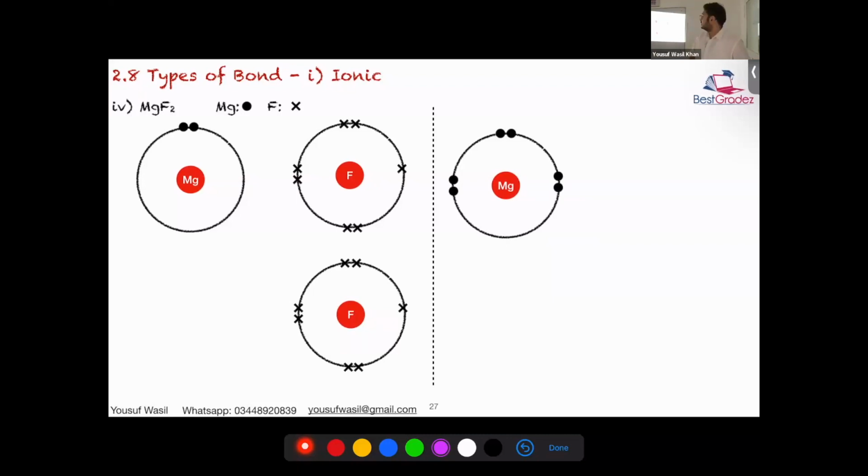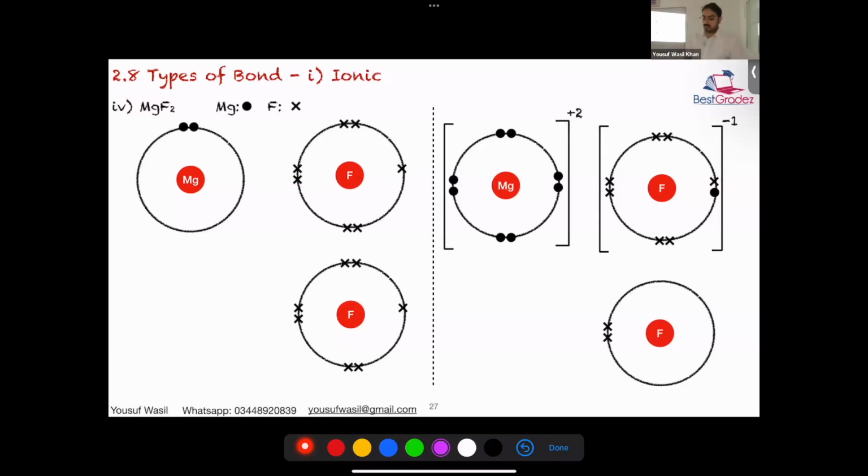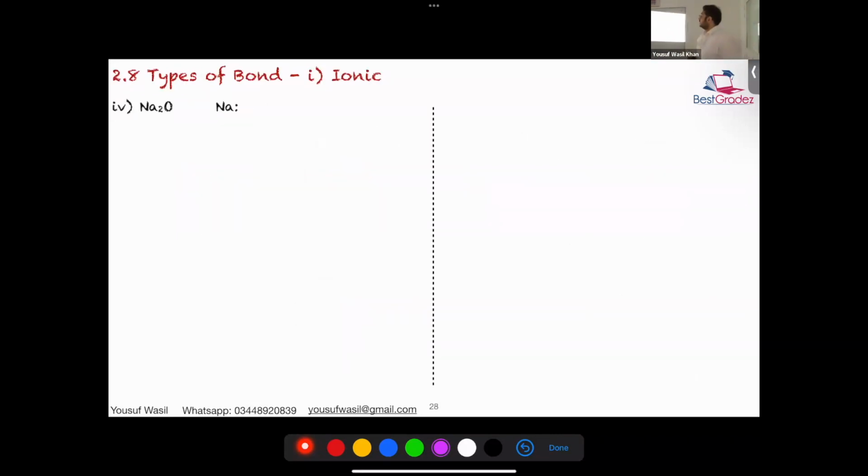And if magnesium loses the two electrons, one fluorine will gain an electron and it will have a charge of... fluorine pe kya charge hoga? -1. Either you write 2 over here, even that is acceptable. Or if you want to, for clarity, draw two fluoride ions, you can draw that as well. Okay? You can either just write 2, whatever. Should I move forward? Acha.